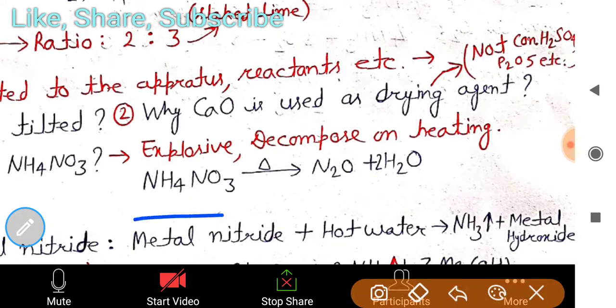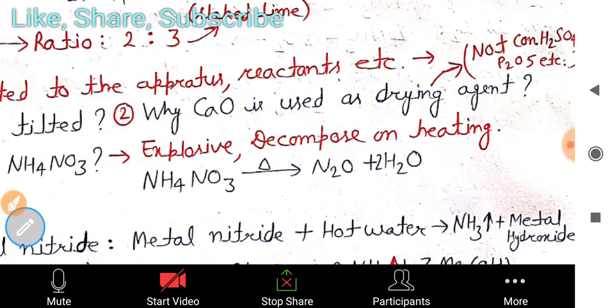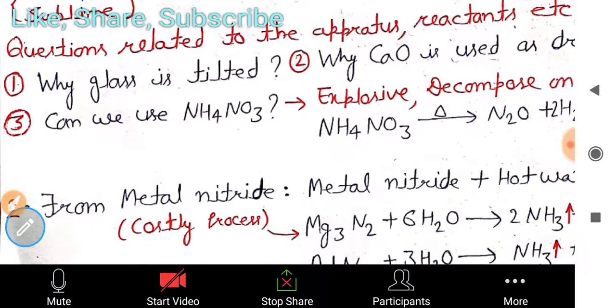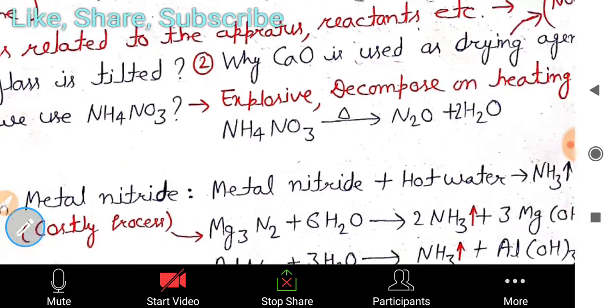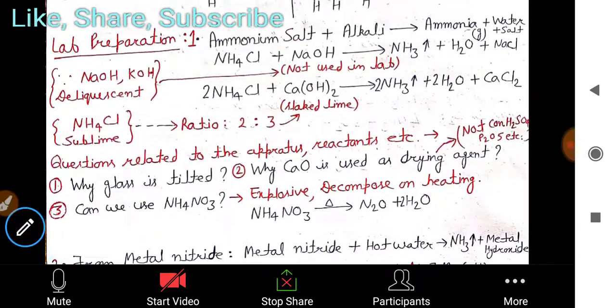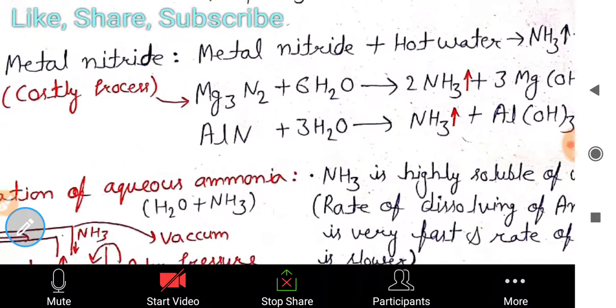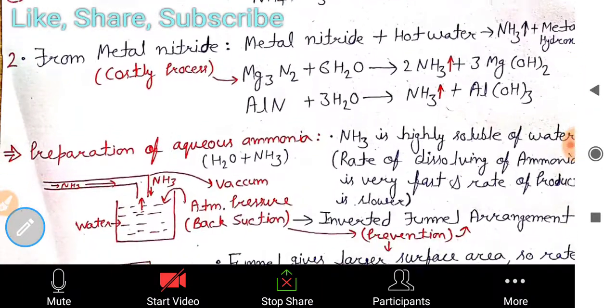If you see its reaction, when we provide heat to ammonium nitrate, it eventually breaks down into nitrous oxide and water. That's why we are not using it. The question was also asked in previous years, whether we can use NH4NO3 to make ammonia. You have to say no, because it is explosive in nature and it can decompose on heating. So this is the first reaction of lab preparation of ammonia. These are the questions which will be prepared for you according to this lab method, and these questions will be asked in exams.